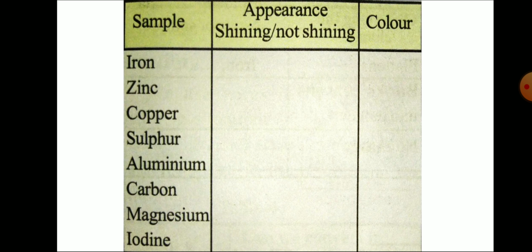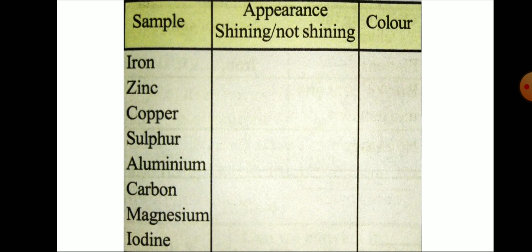If you come to the appearance, iron shines, zinc metal also shines, copper also shines, there is shining on the surface of the copper. Sulfur will not shine, aluminum metal shines, carbon will not shine, magnesium shines, iodine will not shine.